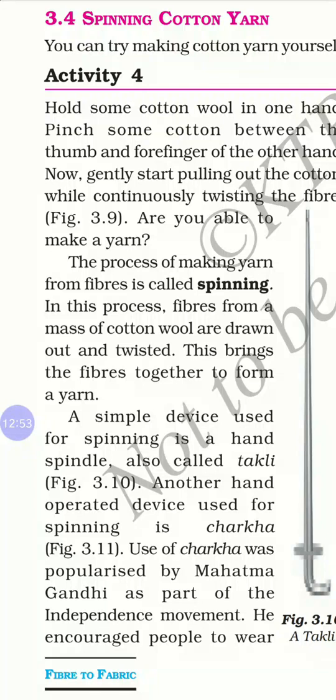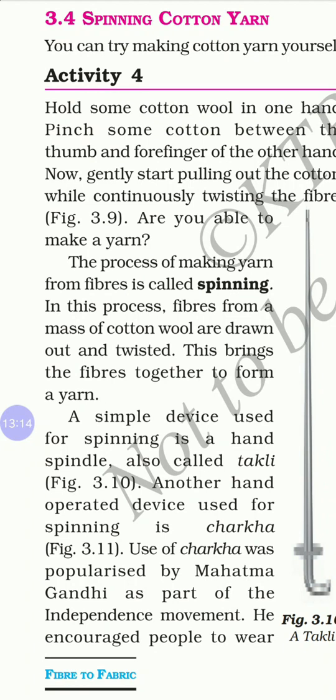The process of making yarn from fibers is called spinning. In this process, fibers from a mass of cotton wool are drawn out and twisted. This brings the fibers together to form yarn.